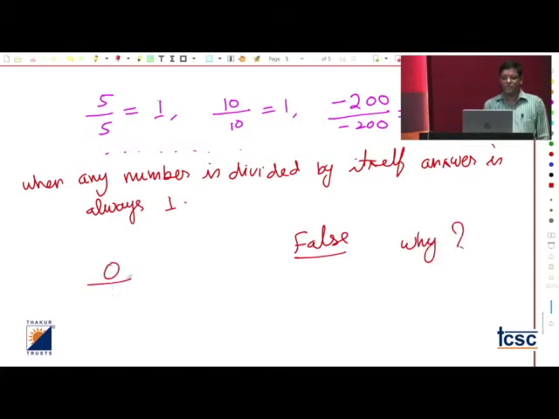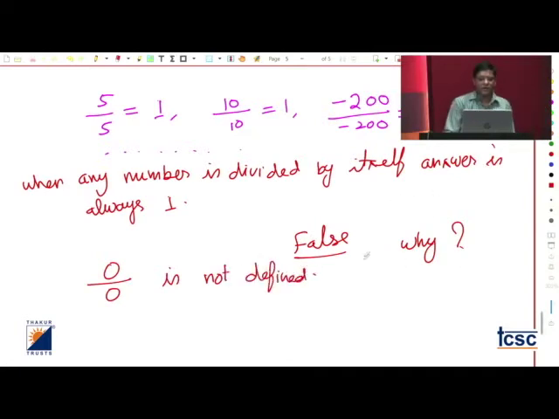Remember, 0 upon 0 is not defined. So therefore, this statement is not valid for 0. Any number, when it is divided by itself, clearly you say the answer is 1. And when we go for 0, this condition is not satisfied. Similarly, let me discuss some other things with you.